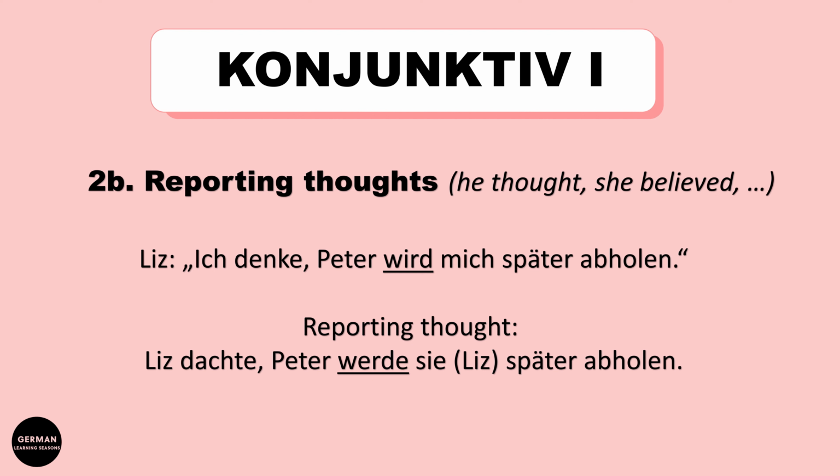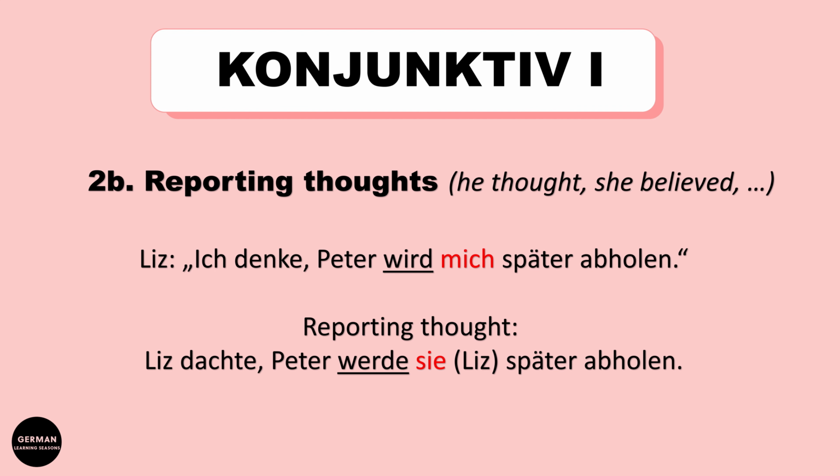So we say Liz dachte, Liz thought. Why thought? Because we are talking about it on the next day. So that's why we use another tense here. And wird changes to werde. Why werde? Because werde is the third person singular Konjunktiv 1 form of werden. Peter werde sie später abholen. With sie we mean Liz. Alright.